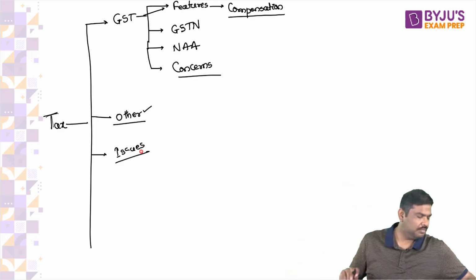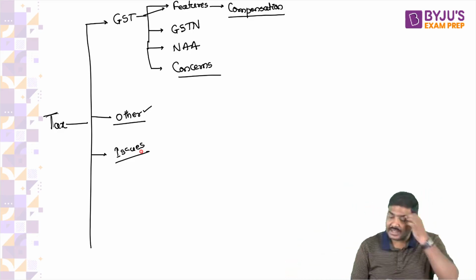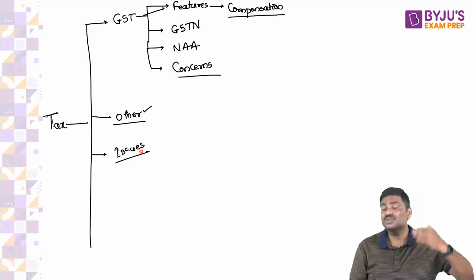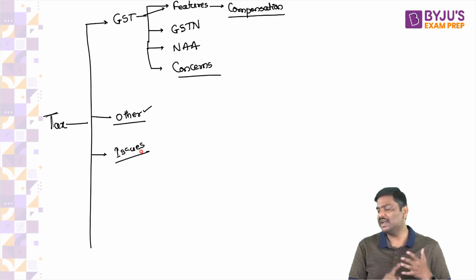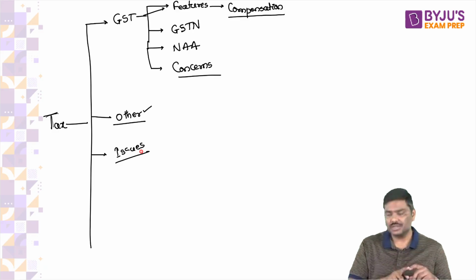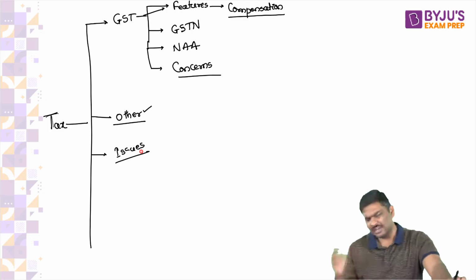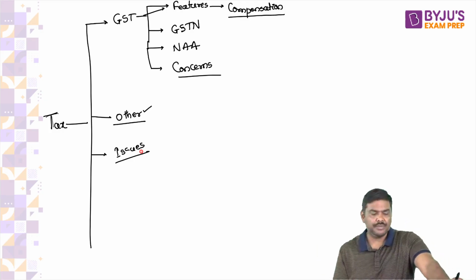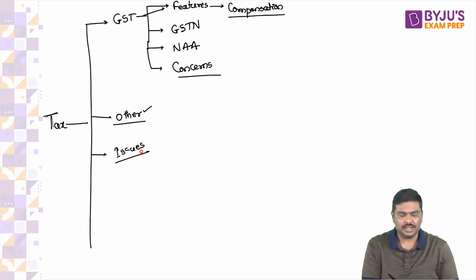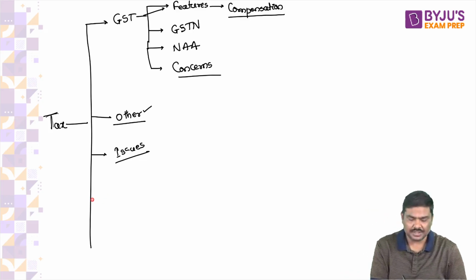For example, a lot of tax avoidance or tax evasion happens. Tax to GDP ratio is lower because of avoidance and evasion and the tax expenditure. Then there are issues related to GST that we need to address, right? So on and so forth. What are the various issues or problems related to the taxation structure?